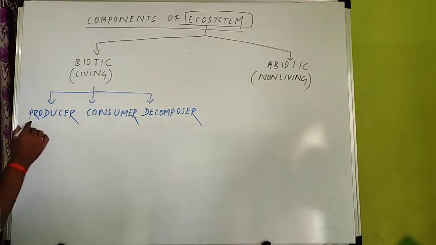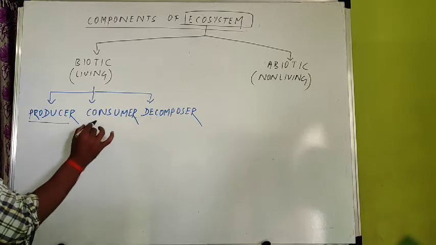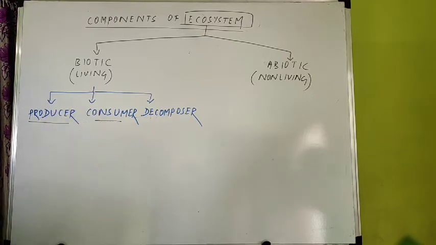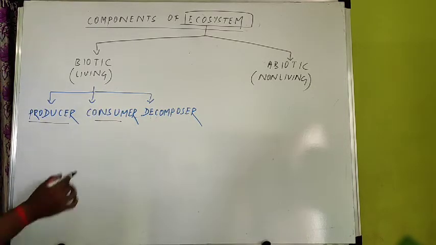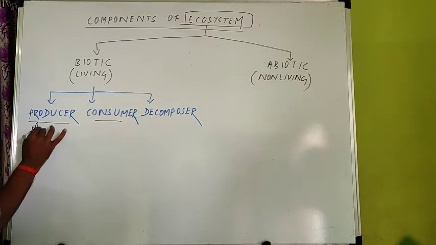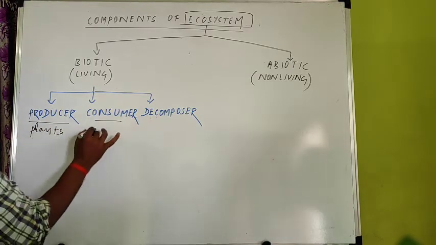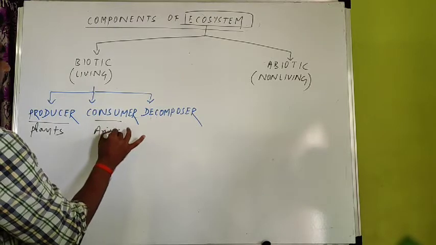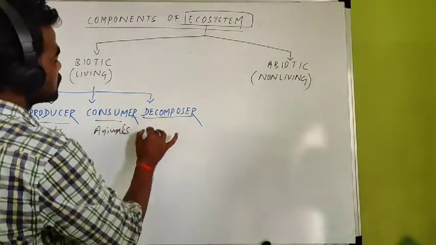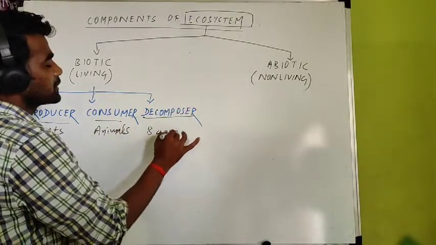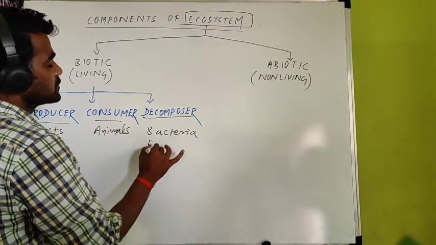Producers produce food, so that's why they are called producers. Consumers depend on producers for food, so they are called consumers, meaning animals. Under producer you find all the green plants, under consumer you find all the animals, and under decomposer you mainly find microorganisms, bacteria and fungi.